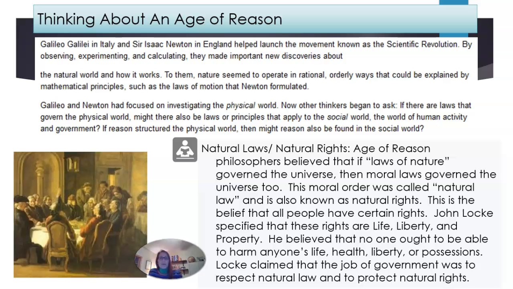So natural laws, natural rights. Age of reason. Philosophers believe that if laws of nature govern the universe, then moral laws govern the universe too. The moral order was called natural law, and it's also known as natural rights. This is the belief that all people have certain rights. John Locke specified that these rights are life, liberty, and property. He believed that no one ought to be able to harm anyone's life, health, liberty, or possessions. And then Locke claimed that the job of government was to respect natural law and to protect the natural rights.